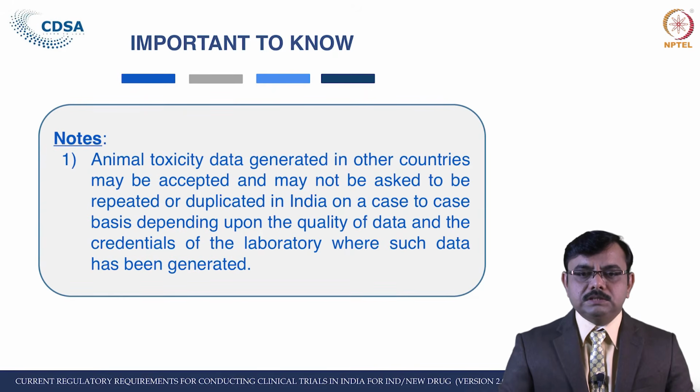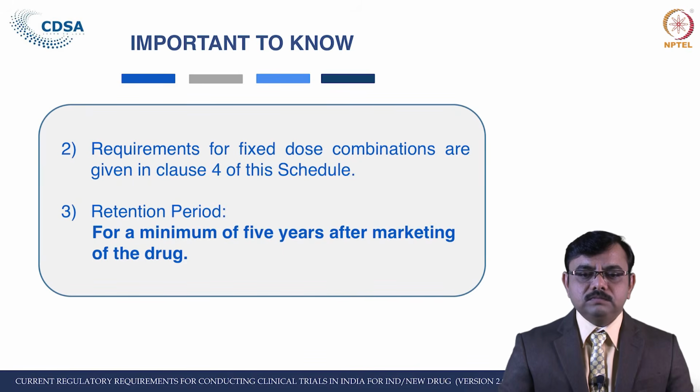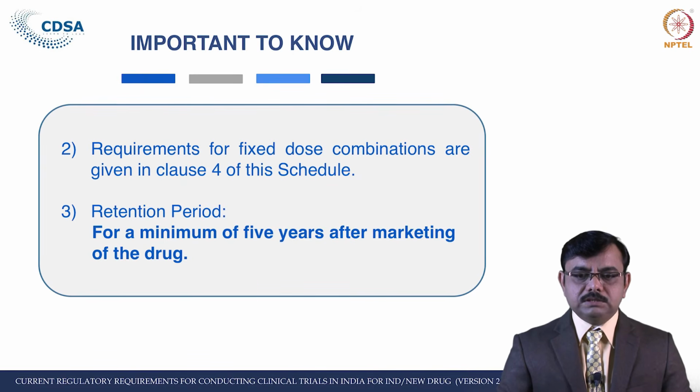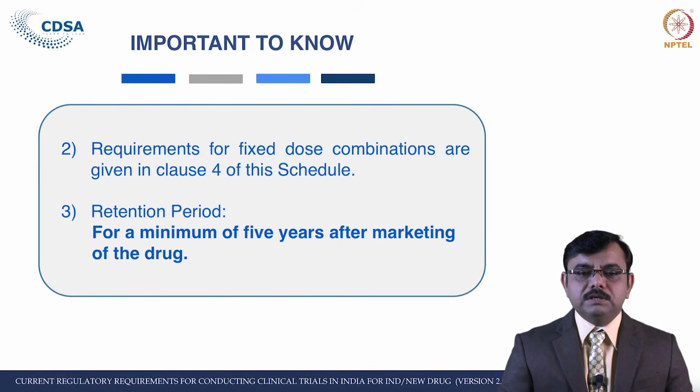The animal toxicity study data generated in other countries may be accepted and may not be asked to be repeated or duplicated in India, on a case to case basis, depending upon the quality of data and the credentials of the laboratory where such data has been generated. If the data has already been generated in another country, then for the approval of that drug, that data may not be required to be generated again. The requirements for fixed dose combination are given in Class 4 of this schedule. So, the FDC requirement has also been given in this Class 4 of this schedule.